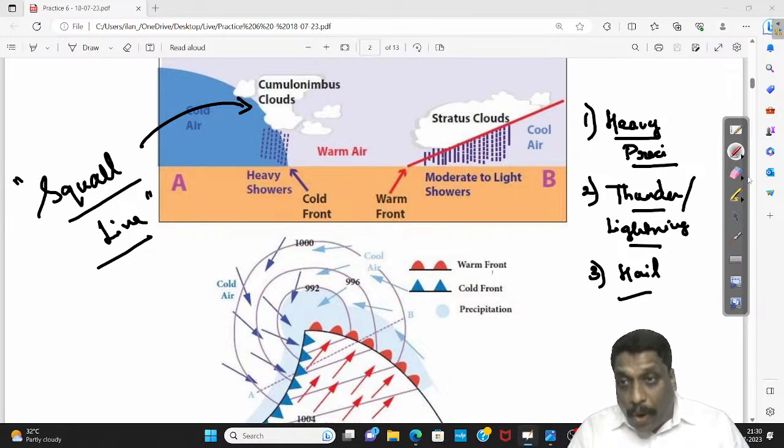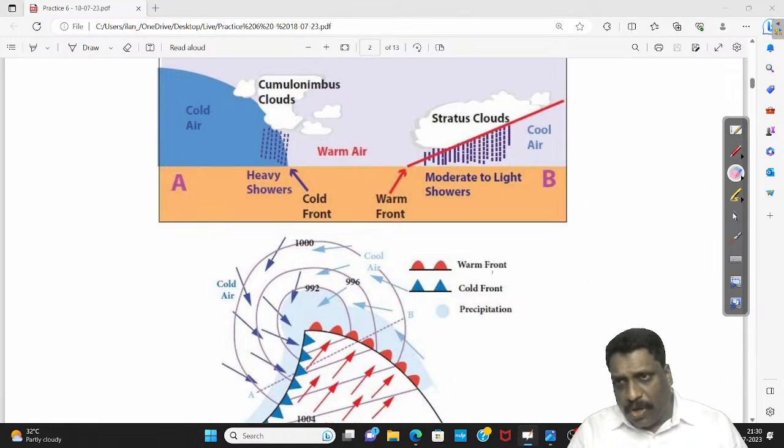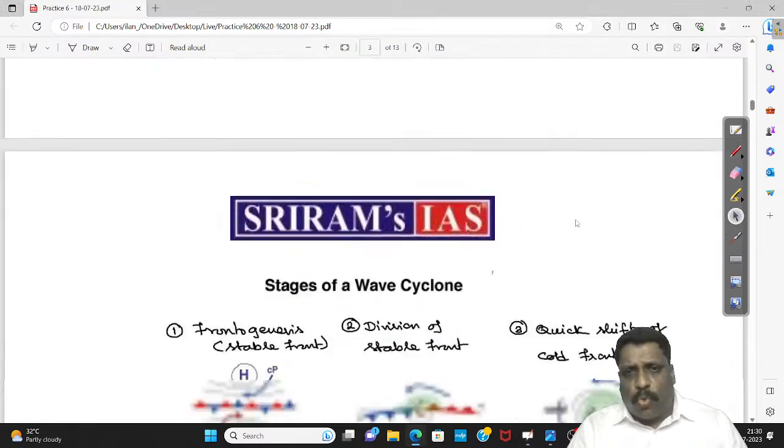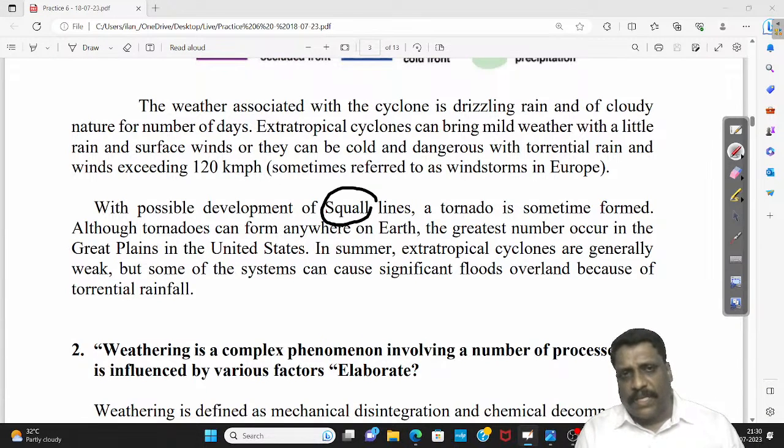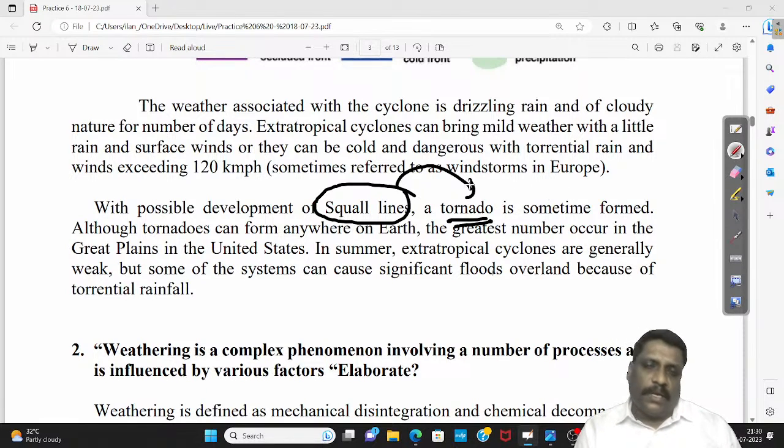Why I'm bringing up the squall line, I'll tell you: this squall line is the one which sometimes gets transformed into tornadoes. The squall line may sometimes develop into a tornado.